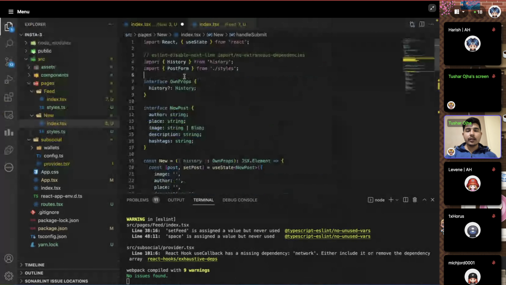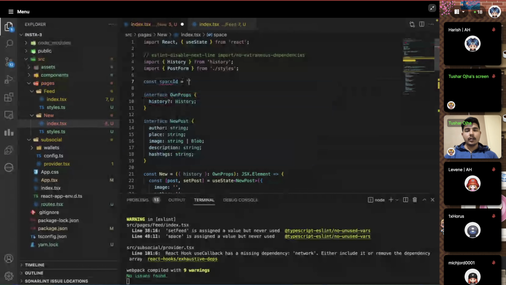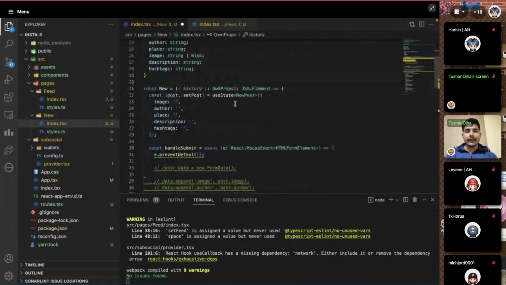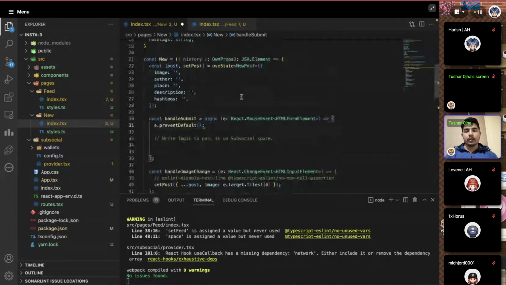I'm going to define it on top of it. The const spaceId is equal to, what was it? 1064, I guess. Yeah, so this is done now. We're going to remove this couple of stuff here. And what we have to do now is to take this thing and post it, right? We want this to be posted.